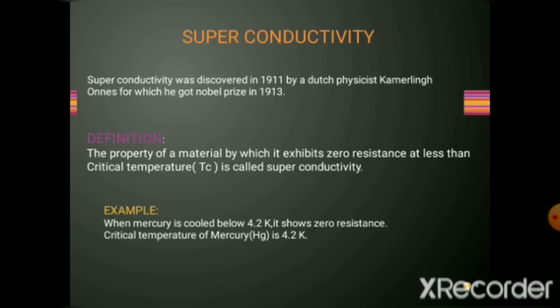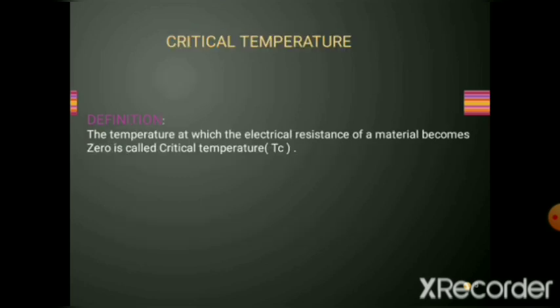Now here we can understand this property by considering an example of a material called mercury. When it is cooled below 4.2 Kelvin, it shows zero resistance. What it means? When the temperature is less than 4.2 Kelvin, the resistance of mercury is becoming 0. So we can say that 4.2 Kelvin is the critical temperature of mercury. And we can say that this is the property of mercury, which is known as superconductivity of mercury, because its resistance is becoming 0. Now what is critical temperature?